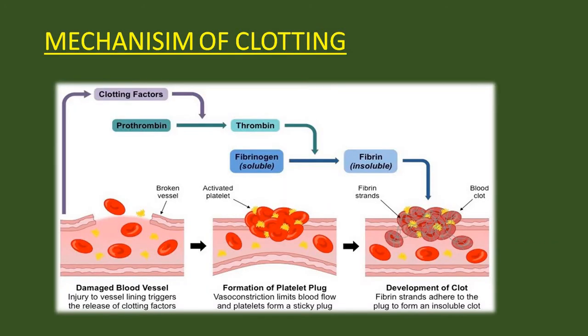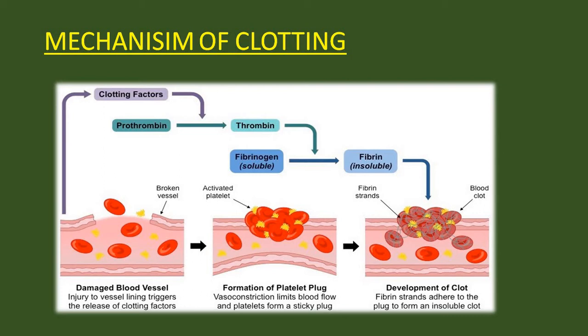In brief, what is the mechanism of clotting? Whenever there is injury to blood vessels, there will be constriction. Vasoconstriction is there, and platelets will gather around these broken vessels and cause platelet aggregation and formation of a platelet plug. That is the first line of clot formation, you can say.